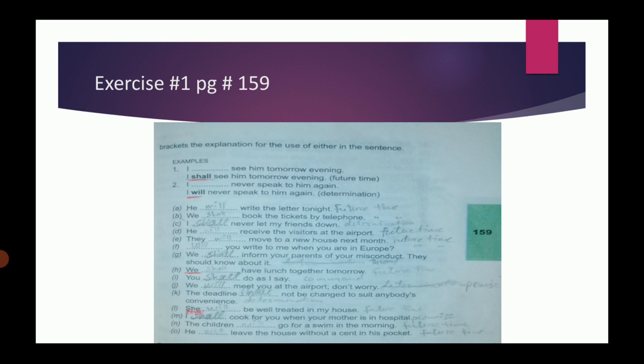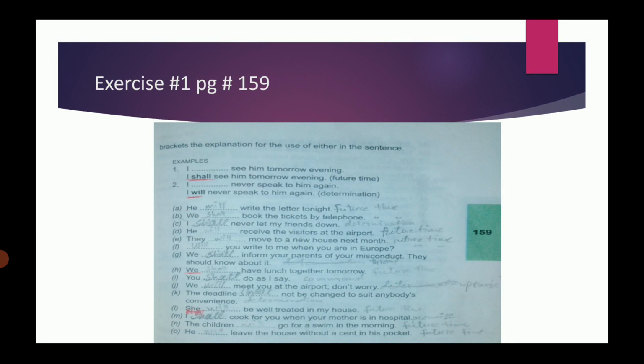Students, open your books to page number 158 and 159. First of all, write the date and day on the top of the page, as always, and then start our exercise. You all have to do this exercise in your book with pencil. Don't use pen or ink pen on your books.